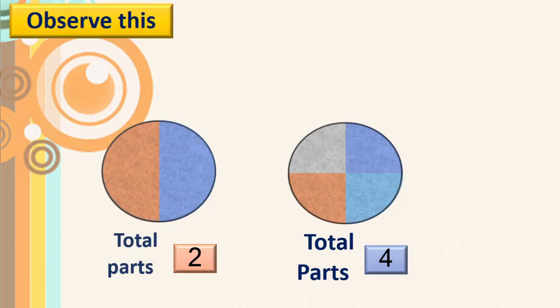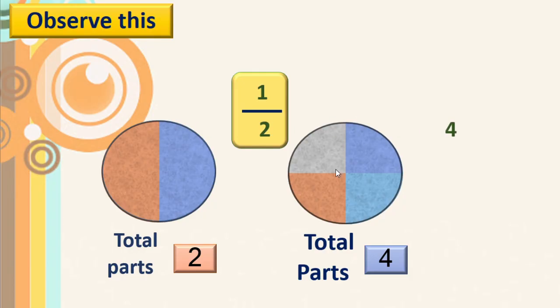Here total parts are 4. Now dear children, see this first. Out of 2 parts, how many blue color parts are there? Only 1. So this half part is colored in blue. So how we write half? That is 1 upon 2.